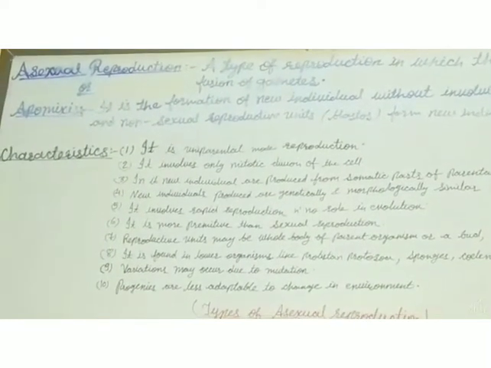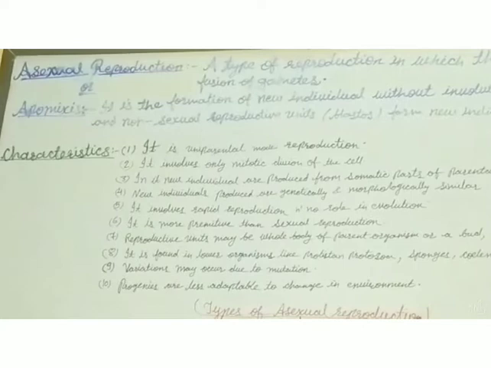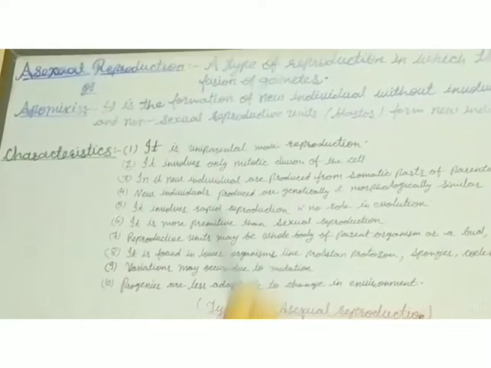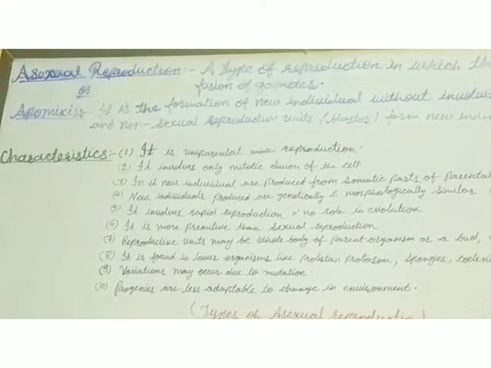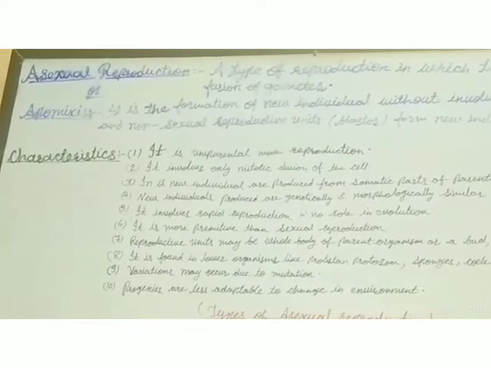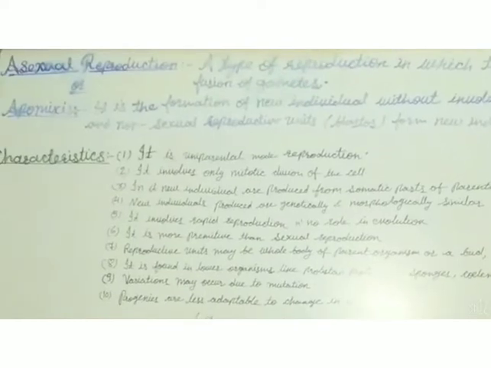When asexual reproduction takes place in an organism, the organism produces some reproductive units. In our previous lecture, I told you it's a basic feature of reproduction that organisms have to prepare reproductive units for the formation of new individuals. So these reproductive units convert into new individuals.